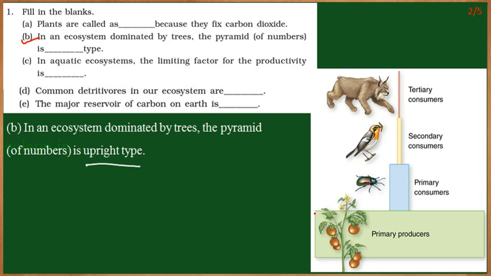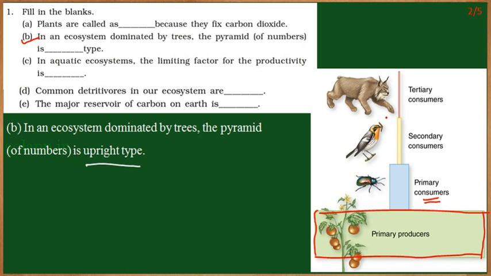The bigger block at the bottom represents the primary producers. There are so many trees and the herbivores feed on them. This would be the size of the primary consumer, and the secondary consumer feeds on it. For example, if an insect feeds on the plant, the birds would feed on the insect, and there would be an even bigger carnivore which feeds on the birds.